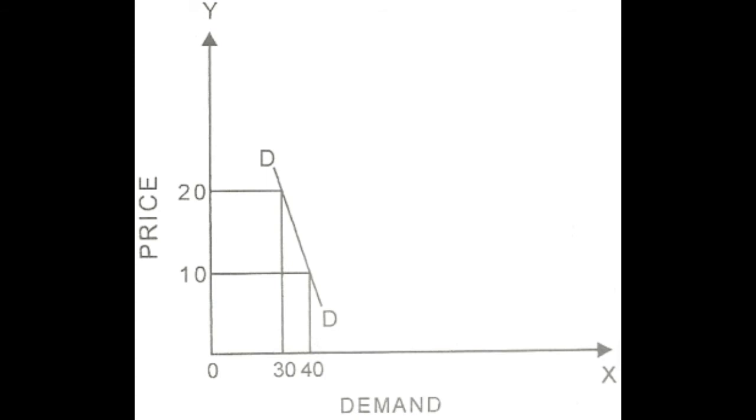So children, when we discuss extension of demand, by extension of demand we mean an increase in demand due to a fall in price. We can explain it by the following schedule and diagram.